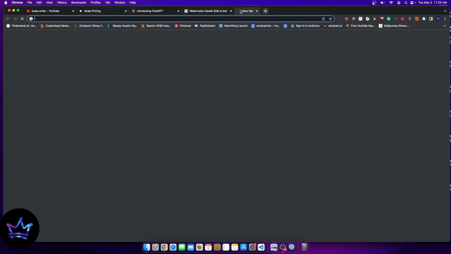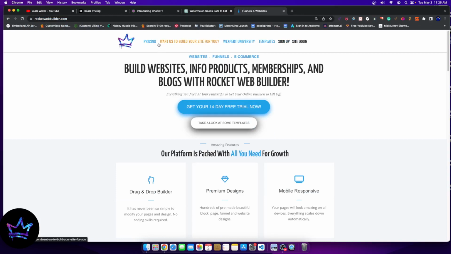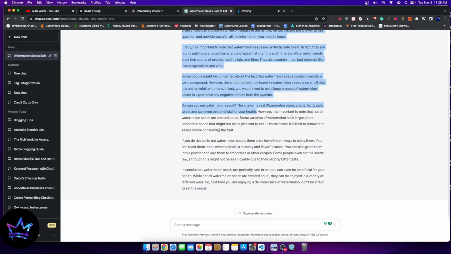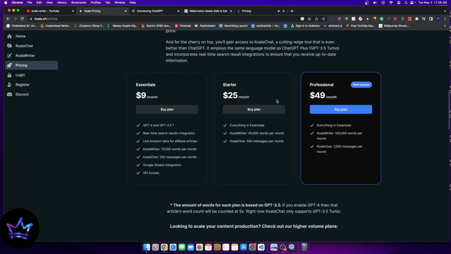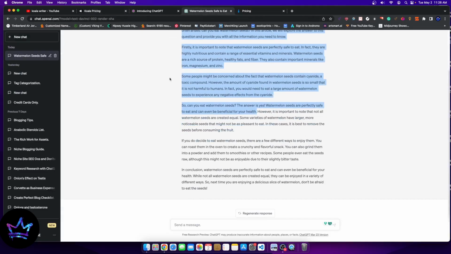This $9, if you put that towards, let's say, Rocket Web Builder, is a place where you could build your website. They have AI built in. So if you go over here to pricing, $13 a month, right? You can save money by not essentially paying for this software. It's really not that advanced. It doesn't do that much work for you. It writes 15,000 words per month. With the free GPT, you can write an infinite number of words per month.